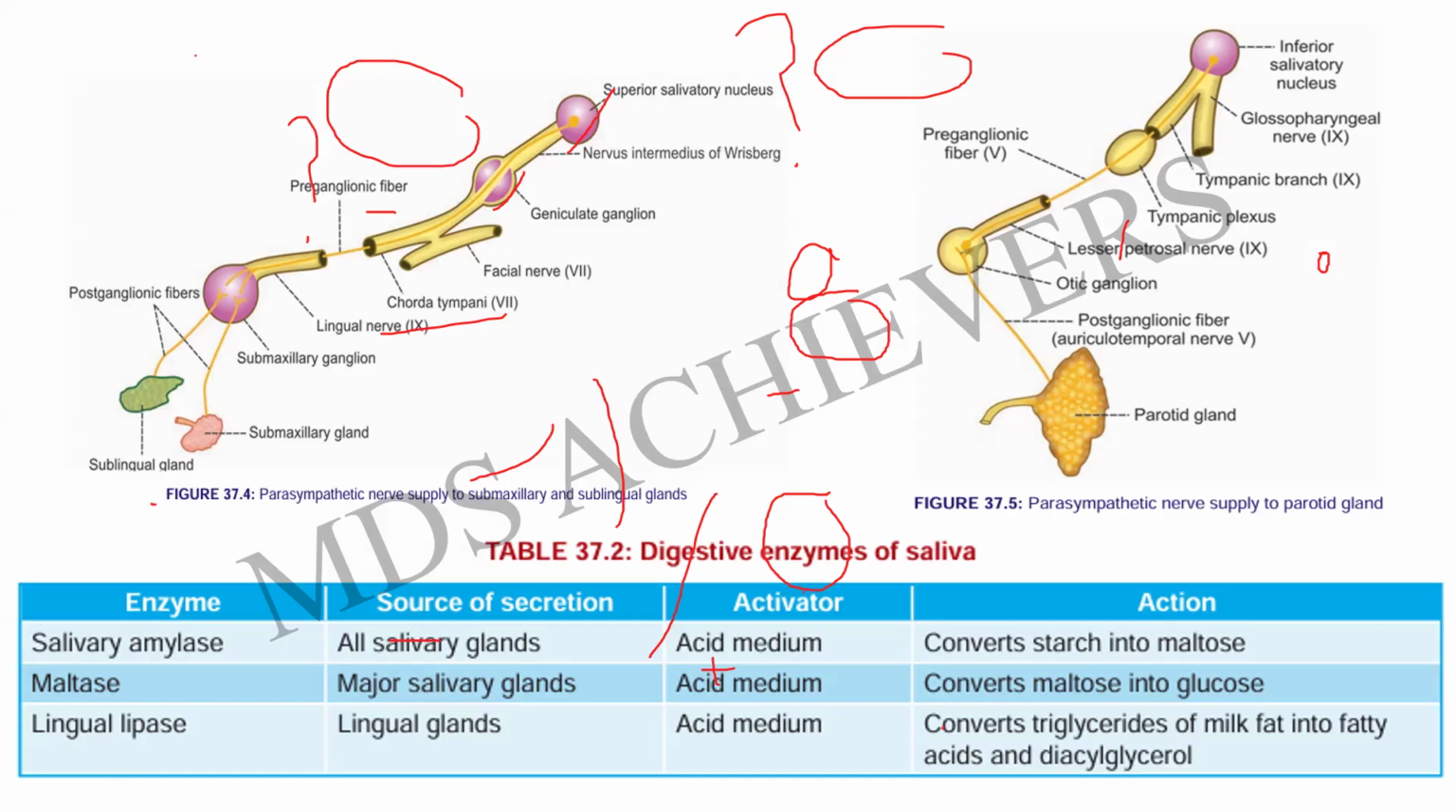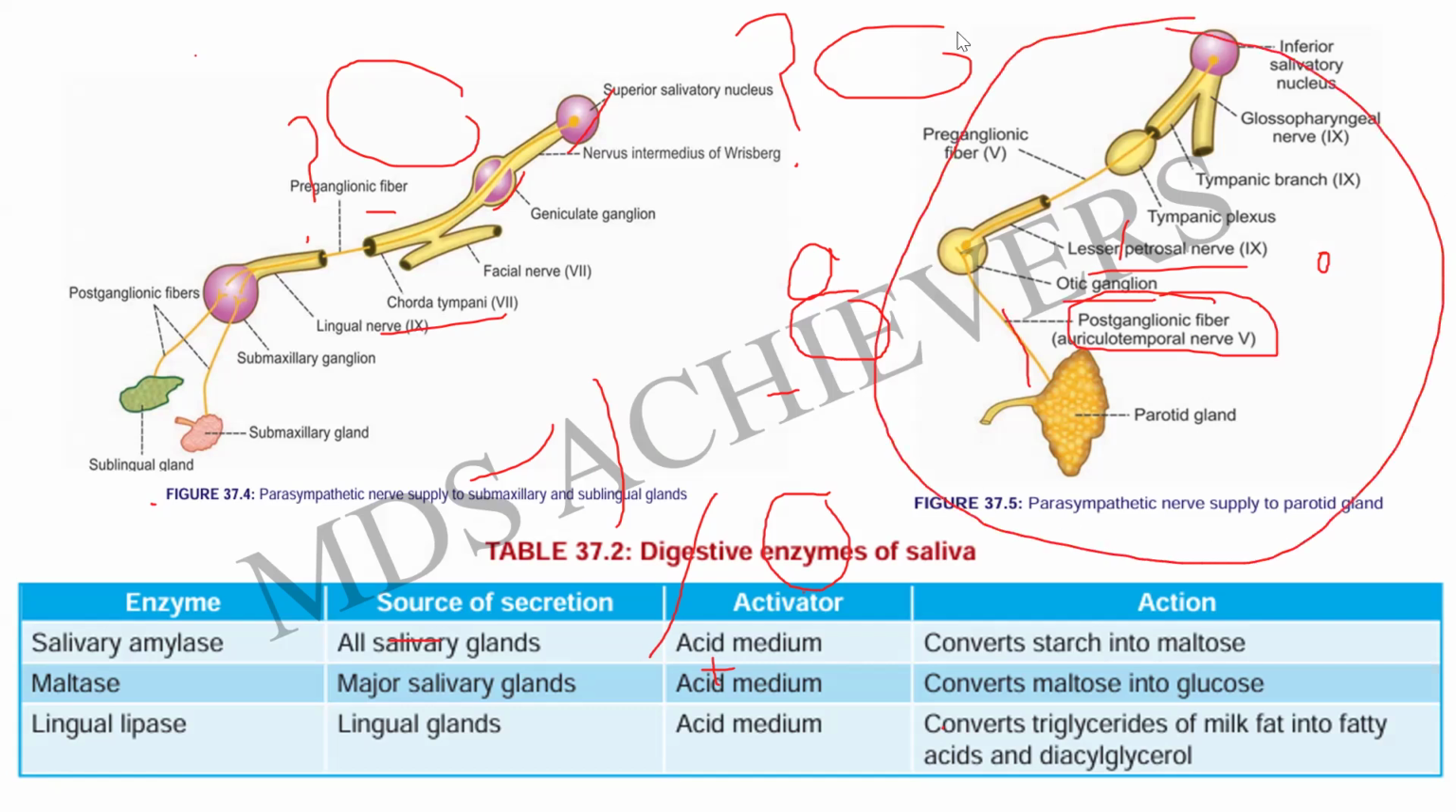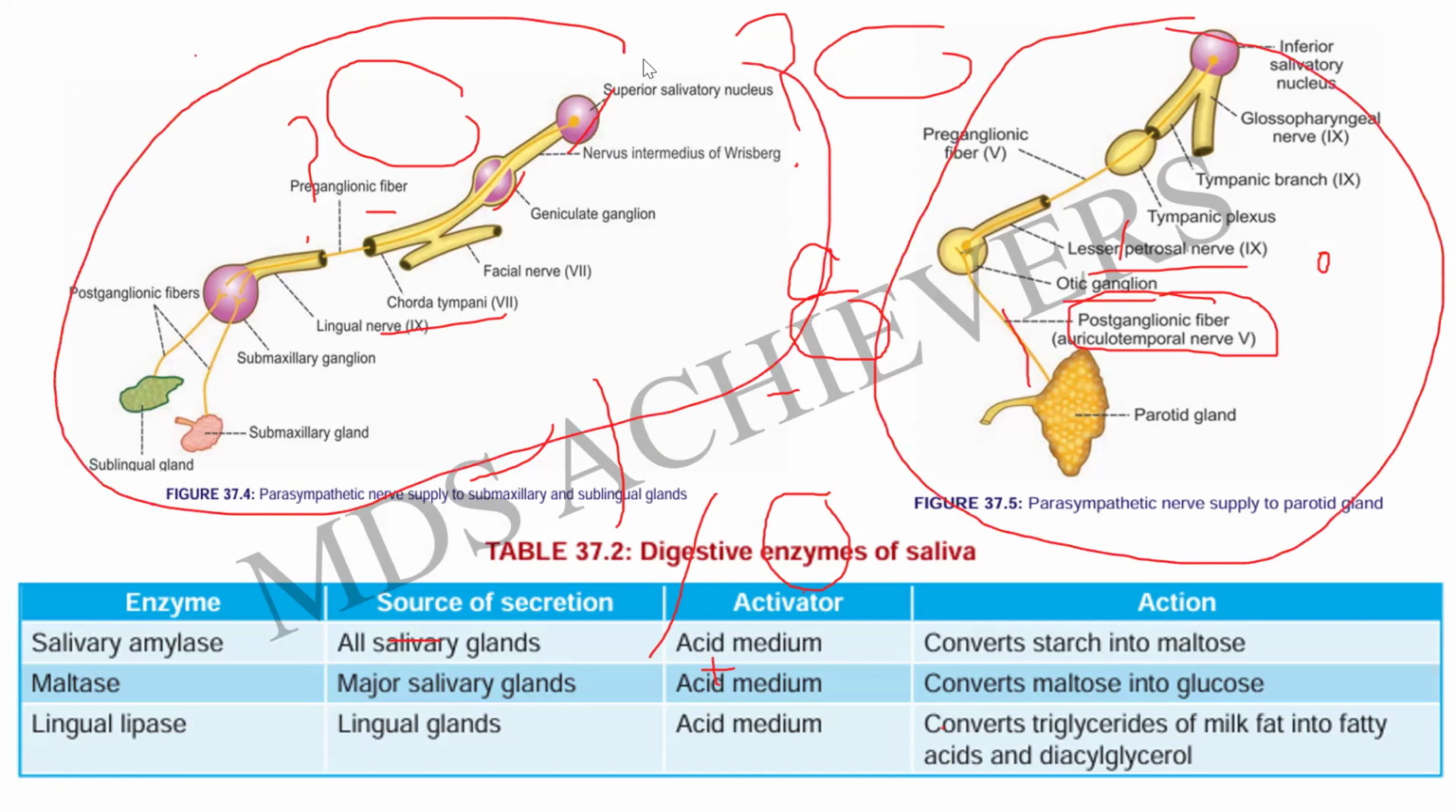Here, superior salivatory nucleus. Whereas over here, inferior salivatory nucleus. And there is involvement of the ninth, that is the glossopharyngeal nerve. Whereas over here, there is involvement of the facial nerve. And the tympanic branch, from where the tympanic plexus, lesser petrosal nerve, otic ganglion, postganglionic fibers are carried into the parotid gland. This is one of the very frequently asked differentiating questions.